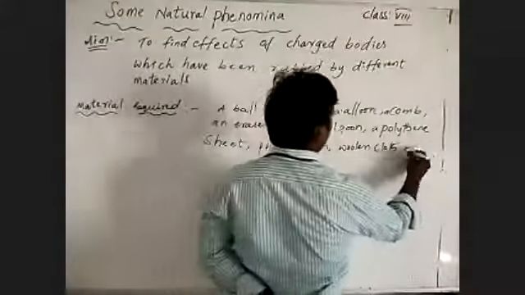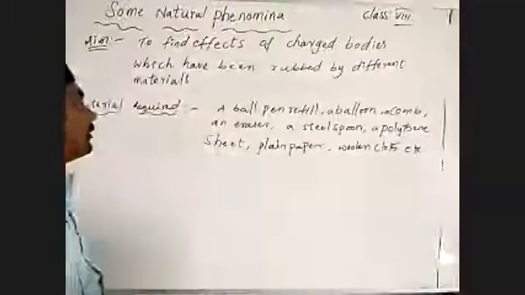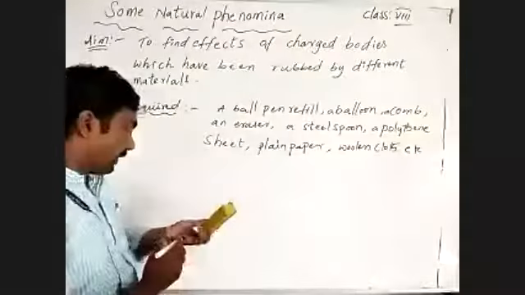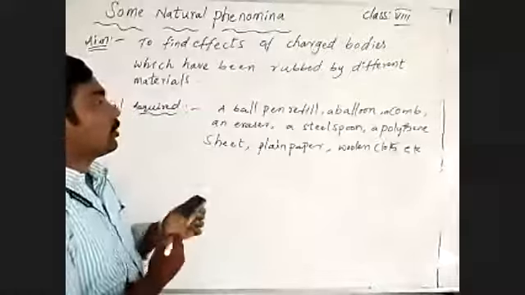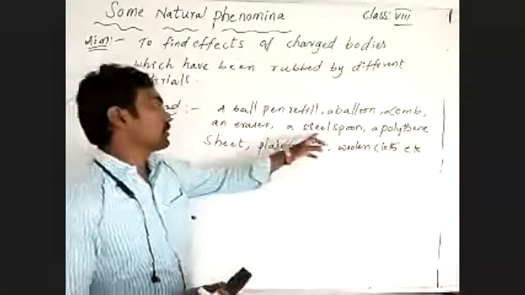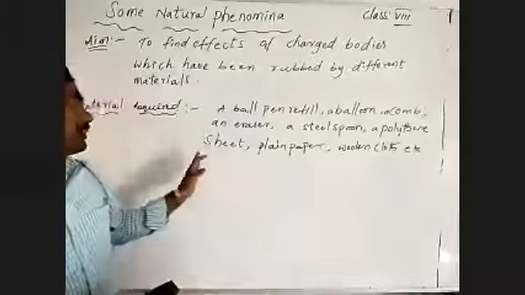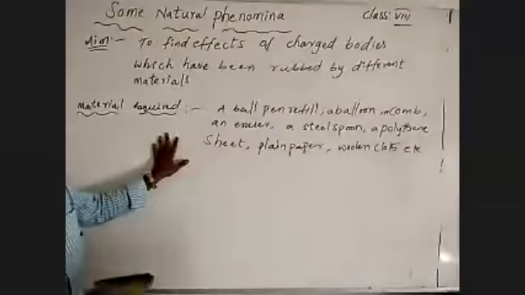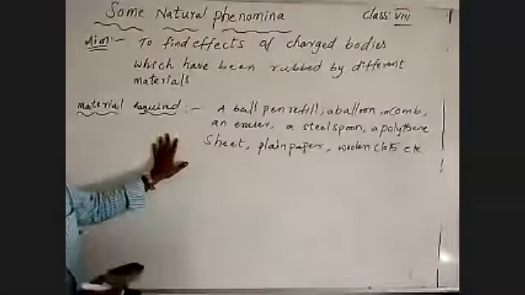We can take the remaining materials after we discuss. So the materials required are ball pen refill, balloon, comb, eraser, steel spoon, polythene sheet, plain paper, and woolen cloth. These are the materials required to do this activity.